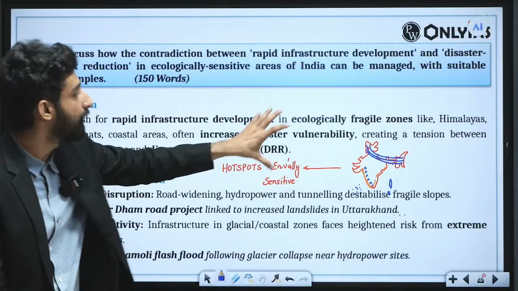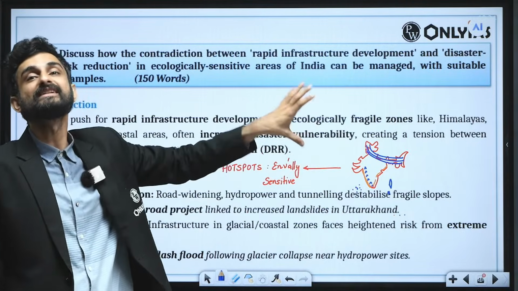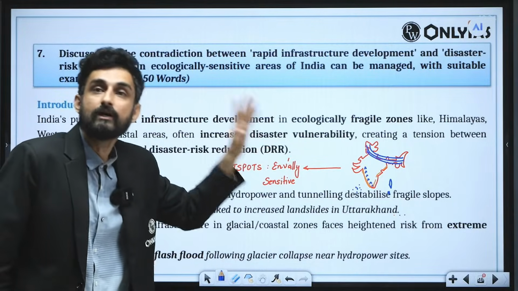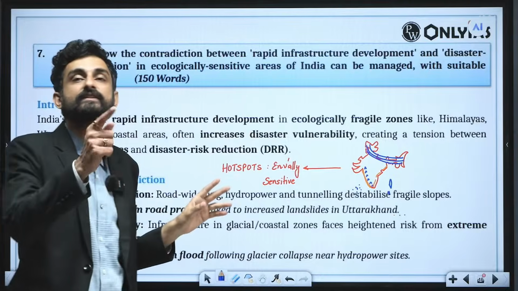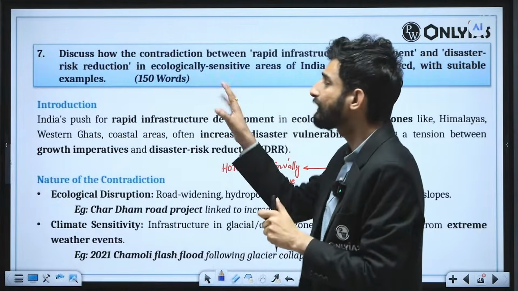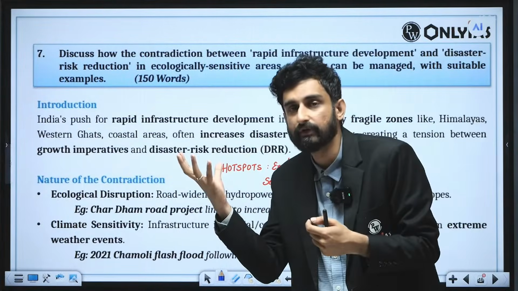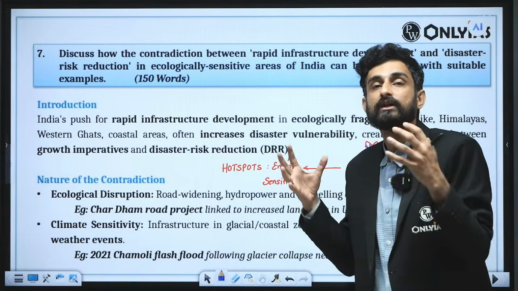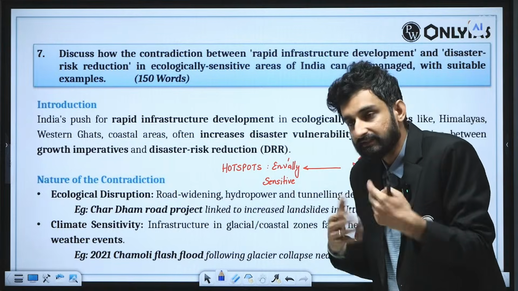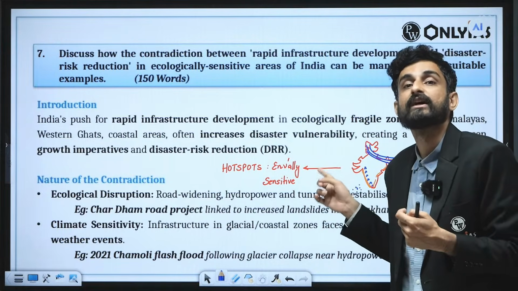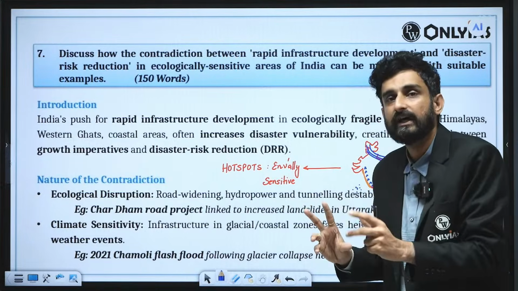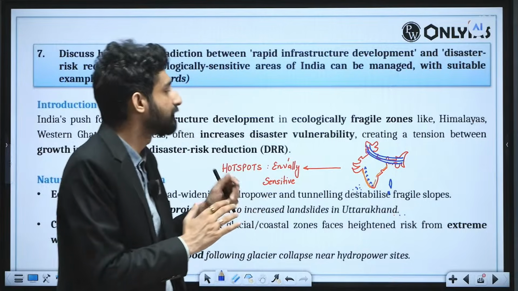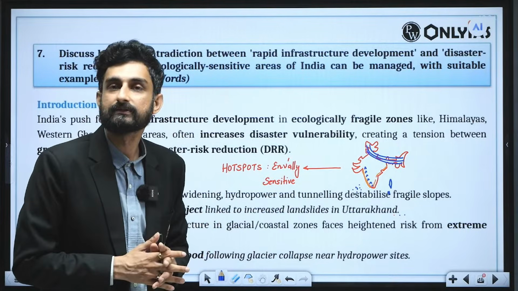So these are the important hotspots of ecologically, environmentally sensitive locations in the country, and there is a developmental imperative, a developmental push, an infrastructure push there, and we are seeing a contradiction. So how can you manage this contradiction? On one side you need the remotest corner of the country to come under the ambit of infrastructure. But on the other side you see that they are ecologically and environmentally sensitive, and therefore any trigger beyond a certain threshold can actually lead to more disastrous situations. That is the context.